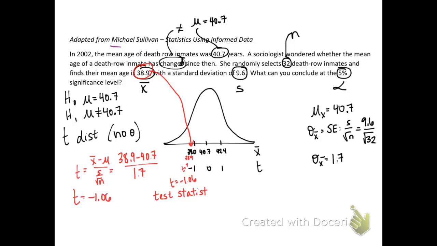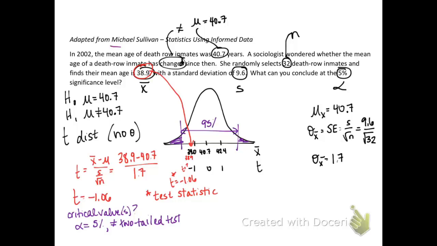We want to compare our test statistic to our critical value. In other words, what's our cutoff? Was that unusual? So we want to find our critical values, and that comes from alpha, or our significance level. And so alpha is 5% in this case, and we have a two-tailed test. That means I have 95% in the middle, and I have 5% over 2, or 2.5% in each tail. All right, so if I want to find that critical value, I can either use a t-table, or I will use inverse t. It's 0.025 area to the left, and the degrees of freedom is 31.